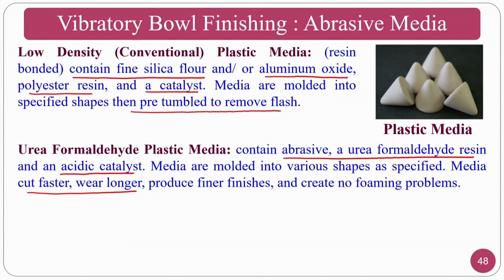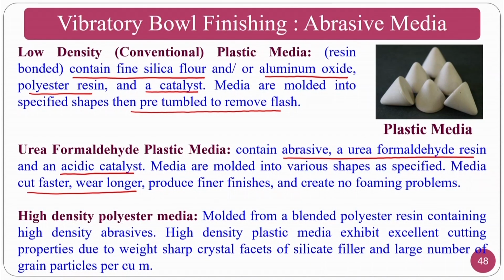So what do you have to do? You take the abrasive particles, urea formaldehyde and acid catalyst, mix them and mold them into a particular shape. The shape should be such that it cuts faster and does not wear early. These are the two major reasons for choosing the shape you want to fabricate.